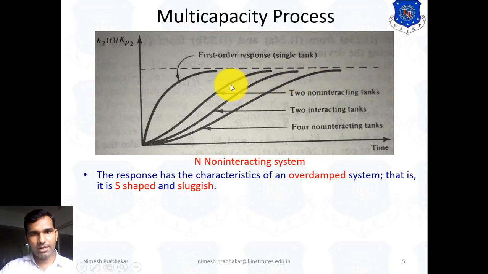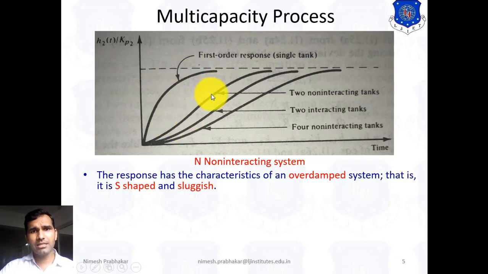Here we have the two non-interacting and four non-interacting systems. The response is S-shaped, and it is sluggish as compared with the first order simple single tank system.